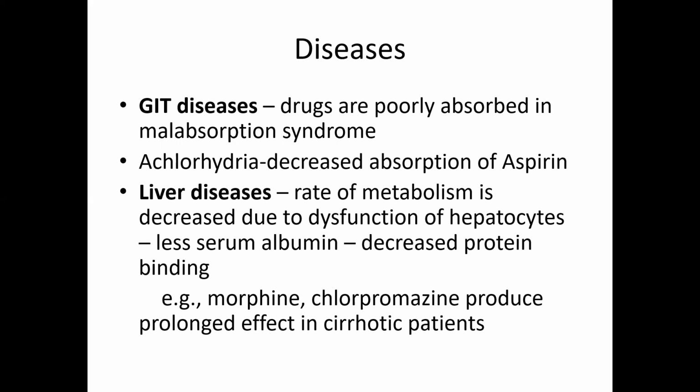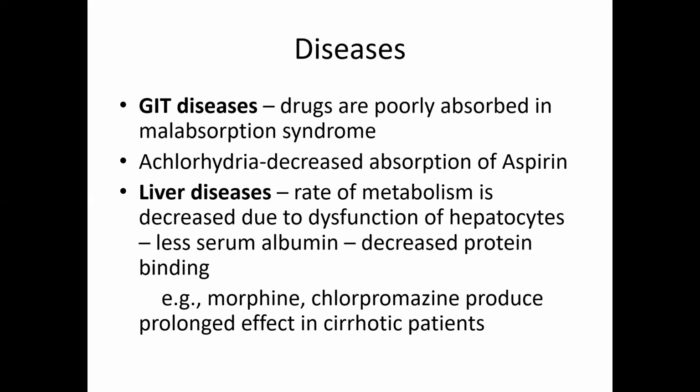Aspirin is an acidic drug, so acidic drugs are more absorbed in acidic media. In achlorhydria, the acid is not secreted, so it will delay the absorption of aspirin when taken by oral route. And coming to liver diseases, rate of metabolism is decreased due to dysfunction of hepatocytes.